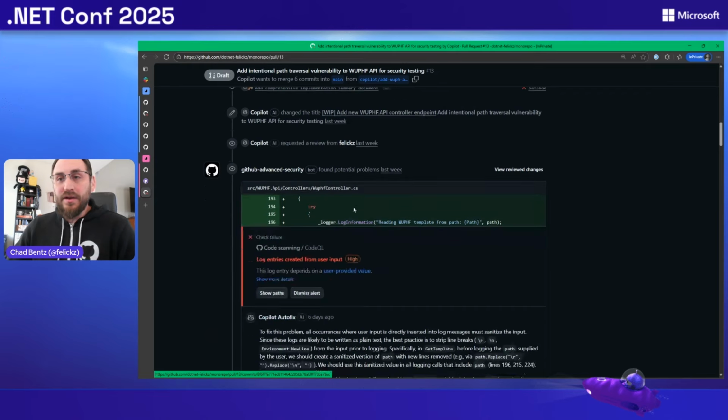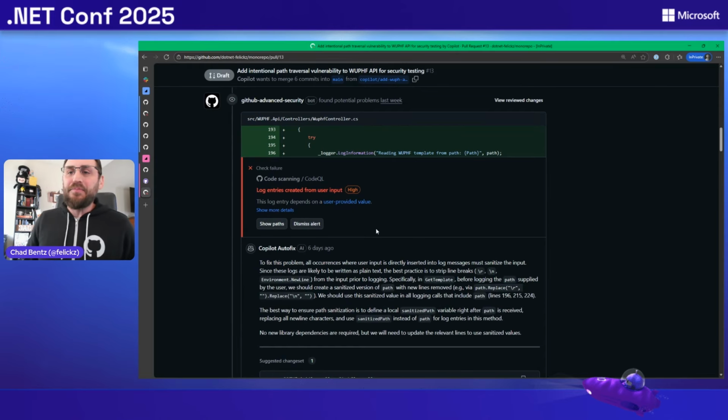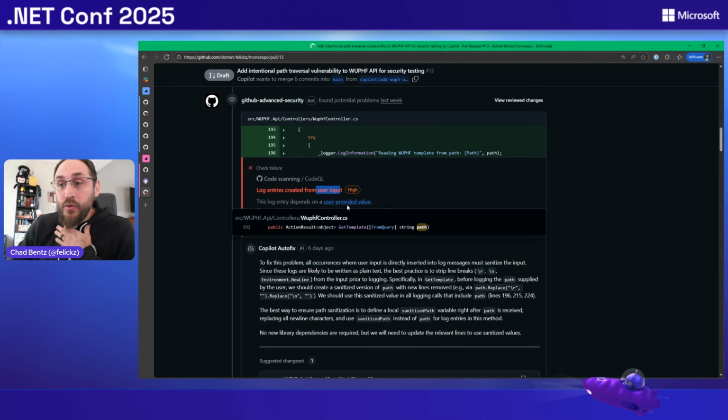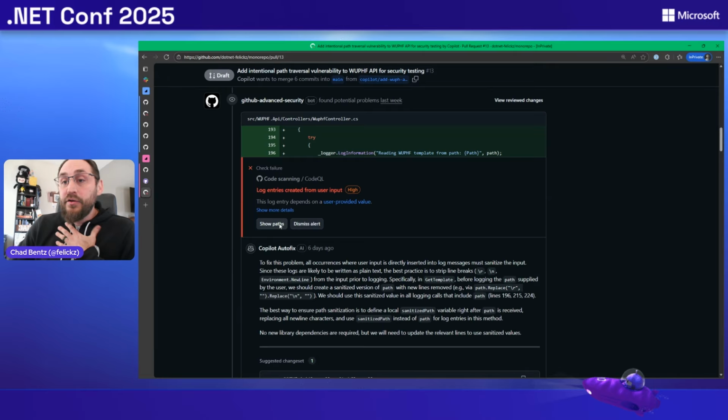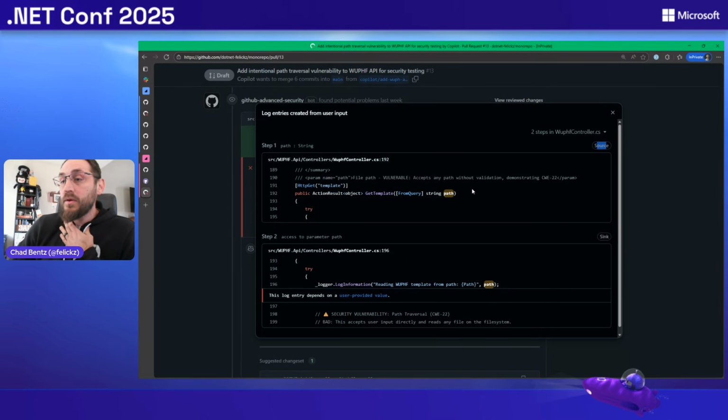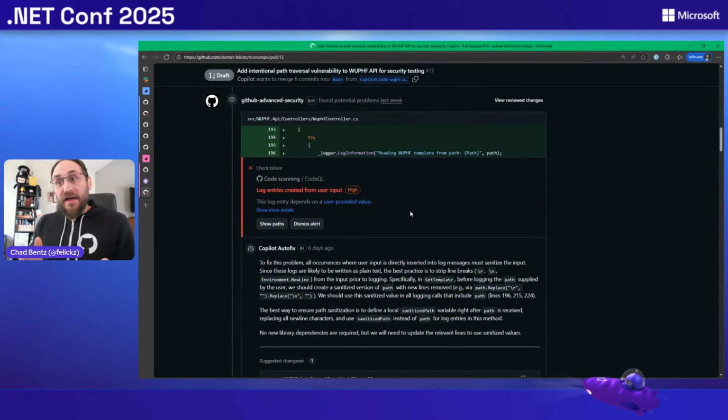But you can see here, if we keep scrolling down, the files that Copilot introduced here knowingly introduced some vulnerabilities. And now that we're running CodeQL, like we set up that default setup, it's running on the pull request, we can see that it's detected some vulnerabilities. These vulnerabilities are of high confidence because we can see these coming in from a user-provided value. This is our API tier on a controller coming in from the path variable from the query. If we click Show Paths, we can see where it comes from, the source, we can see how it flows into the sink. In this case, the sink is a logger call, taking user data unsanitized and jamming it right into our logs. Like I mentioned, when we find things, we want to fix them.